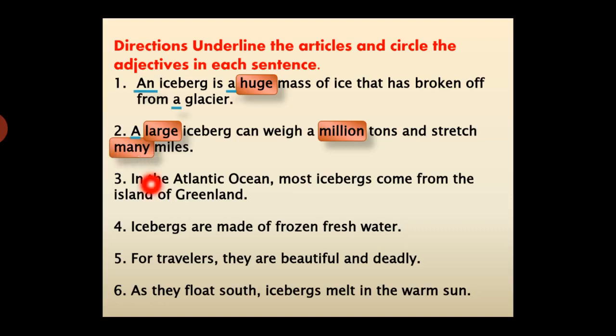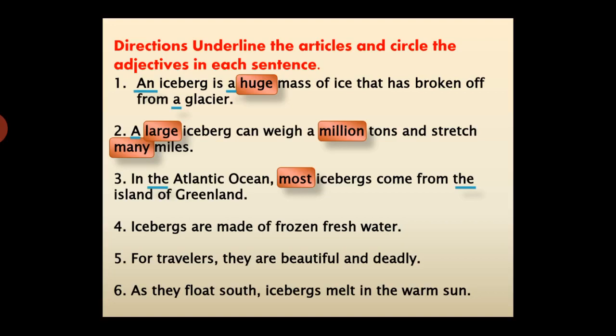Number 3. In the Atlantic Ocean, most icebergs come from the island of Greenland. What about the articles? Can you see any articles? Yeah. The and the. What about the adjectives? Most. Most. It tells us number.